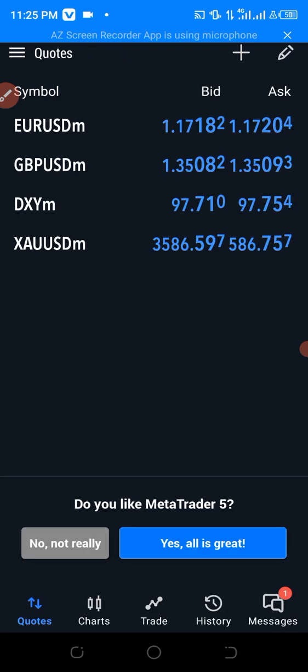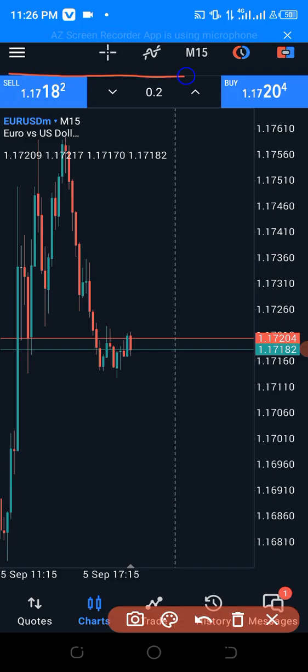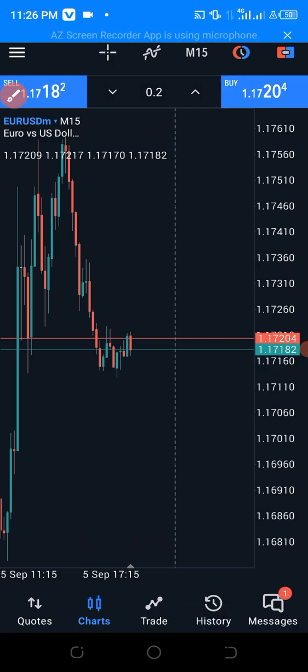So basically, how you use your MT5 is how you use your MT4. But there are slight differences. Let me show you the difference between MT4 and MT5. In MT5, up here, look at, there are certain symbols you find that you don't find in your MT4. Let me show you how to use this.